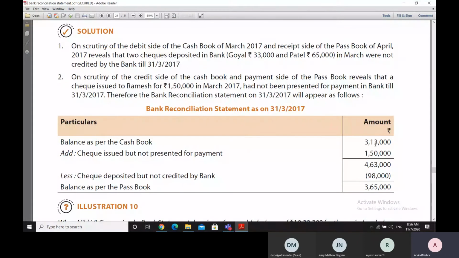So we start with the balance of the cash book. We add those checks which were not presented for payment and due to which the cash book balance is lesser than the bank statement balance, and therefore these are to be added. And we reduce those checks which were deposited into the bank but not credited by the bank, and therefore the cash book balance was more than the bank statement balance, and therefore this amount has to be reduced, and finally we get the balance as per the passbook.